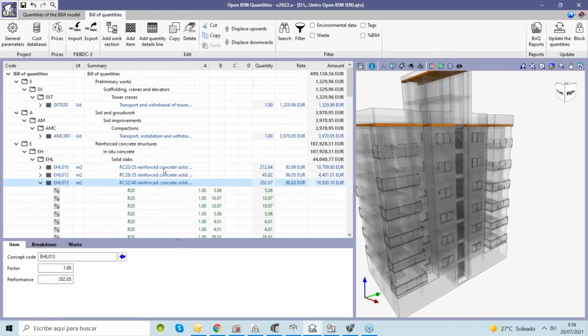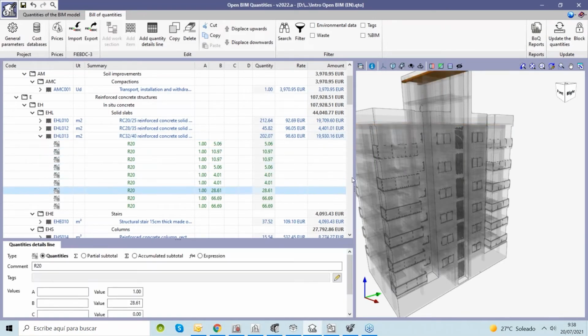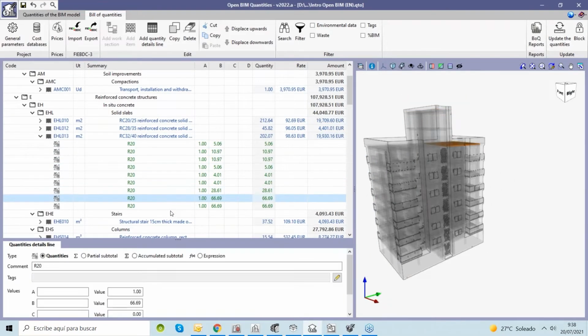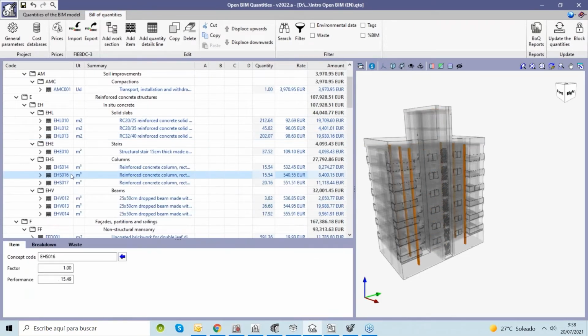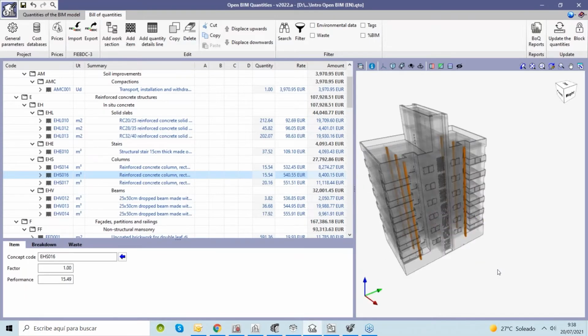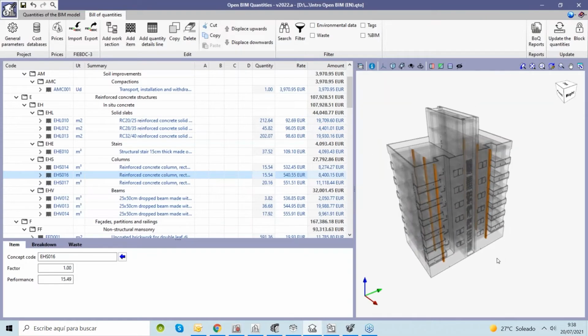And if we open here, we can see the specific volume in this case of each part. Okay, so it's very, very easy to understand what is happening here. Okay, for each part of our BIM model, we can add a specific item of our cost database.